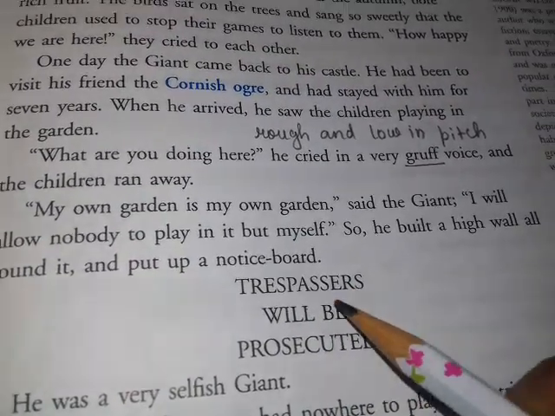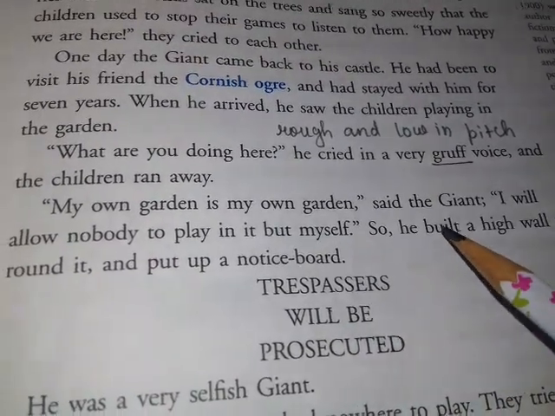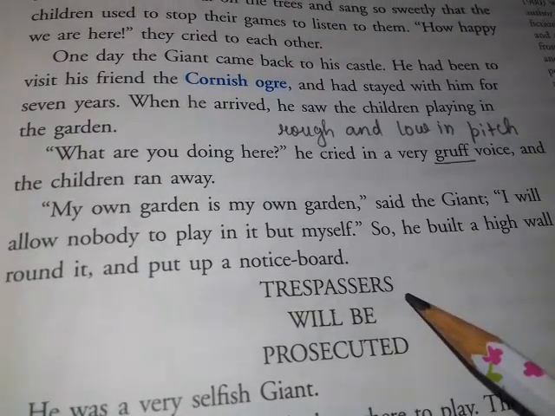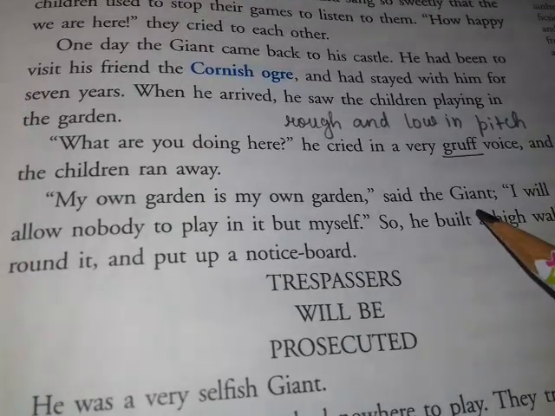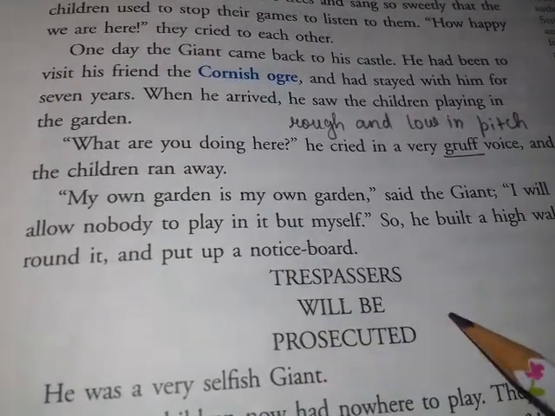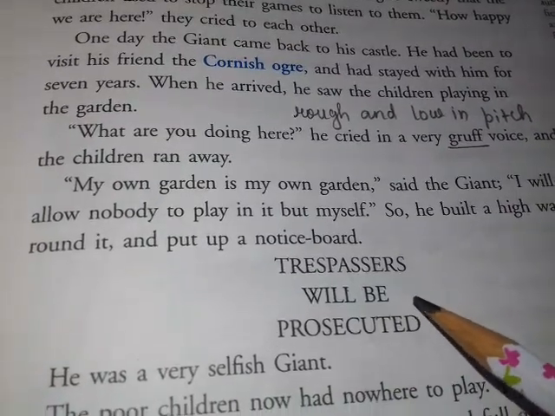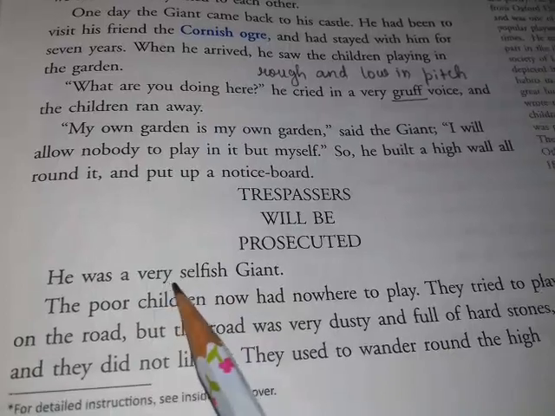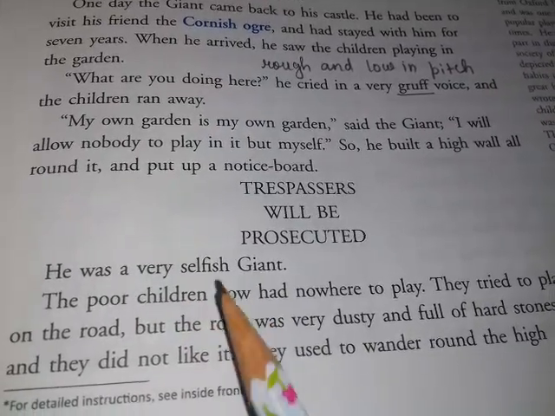It means that the property belonged to the giant, and whoever tries to enter his property without his permission, he will take some action against that person. Okay, so he put up a notice board that trespassers will be prosecuted. So this shows that the giant was very selfish in nature.